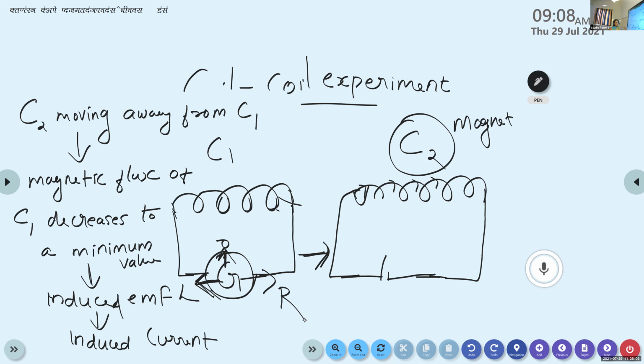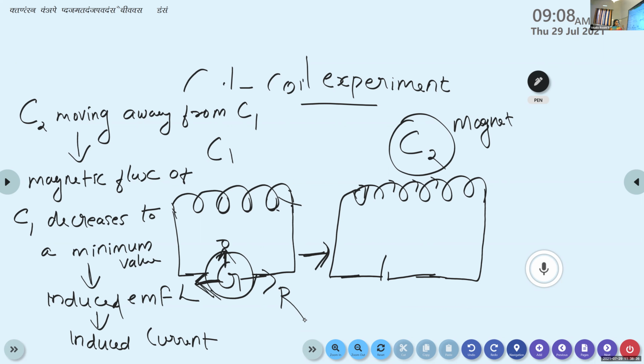And in the third case, the coil C2 is moving away from the coil C1. So the magnetic field lines decrease. Whenever the magnetic field lines decrease, we can say that the magnetic flux of the coil C1 decreases from a maximum value to a minimum value.